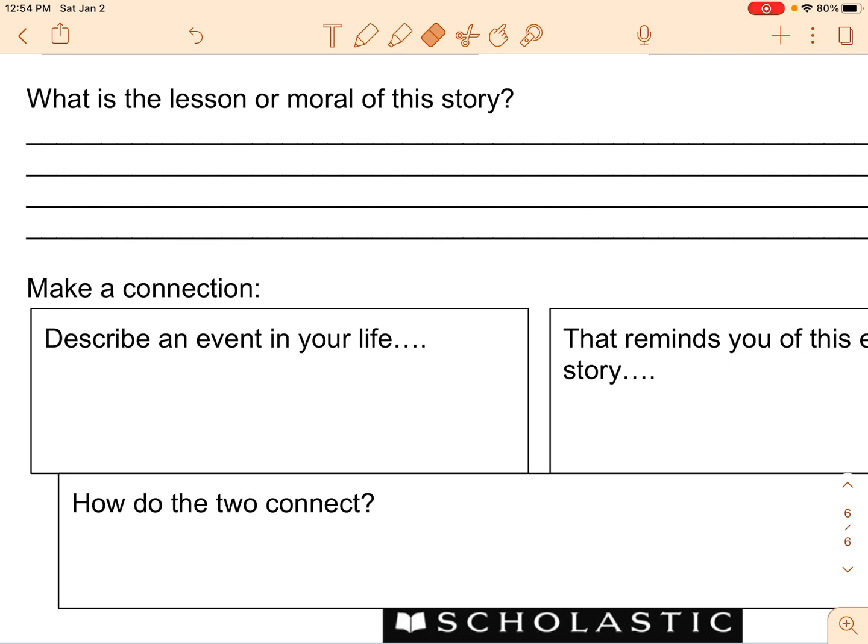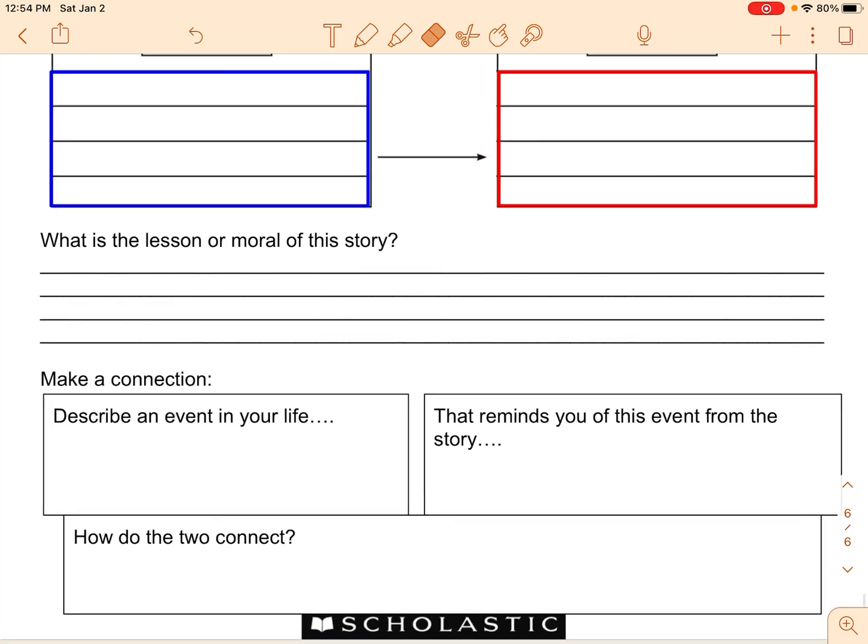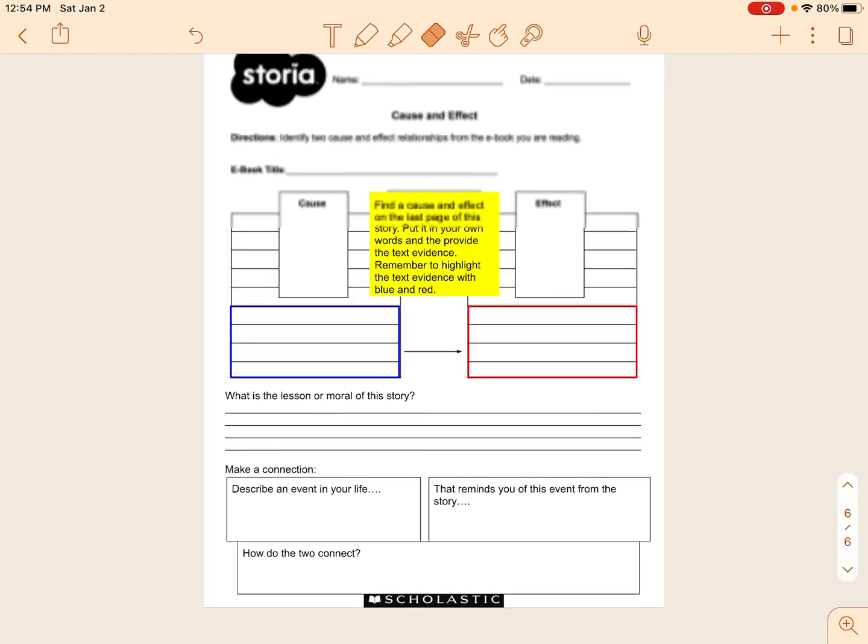So you can make a connection to either a story in your life or a connection to something in your life or another story. But you have to fill in the boxes. What does the story remind you of? And the reason we're doing this is because the more connections you can make to things you read, the better you understand and remember what you are reading. So this was a good comprehension skill.